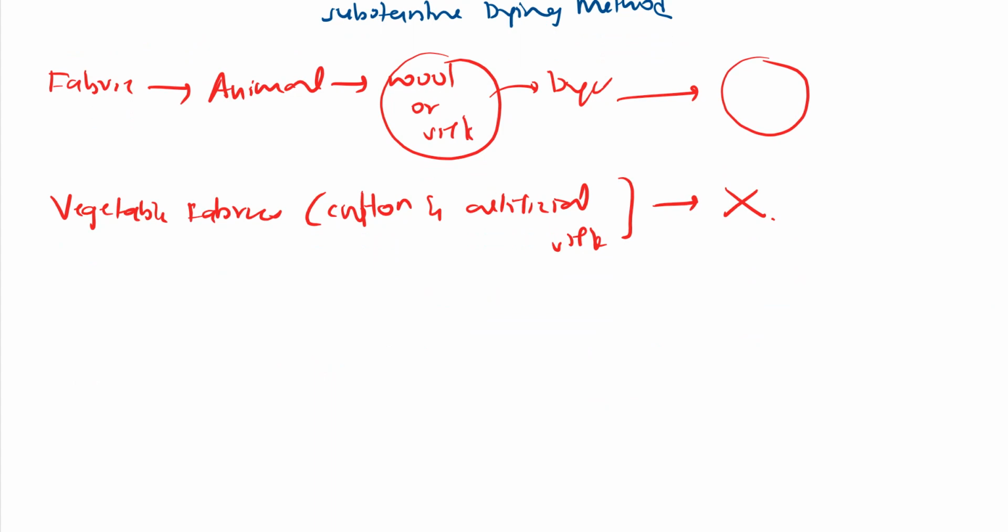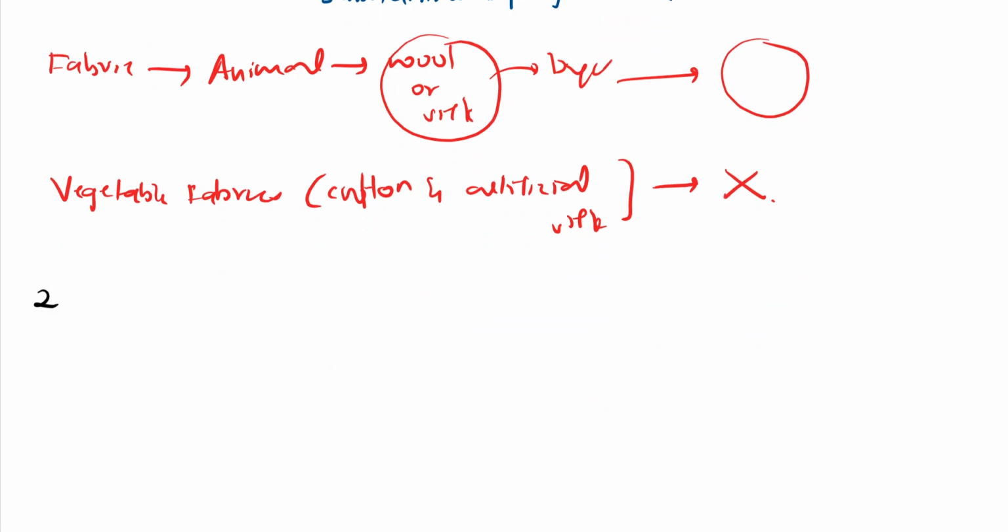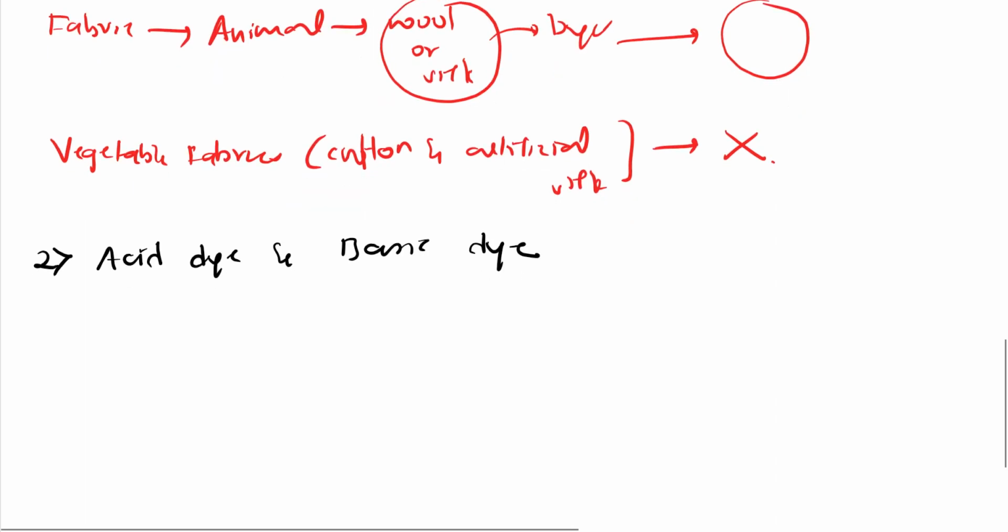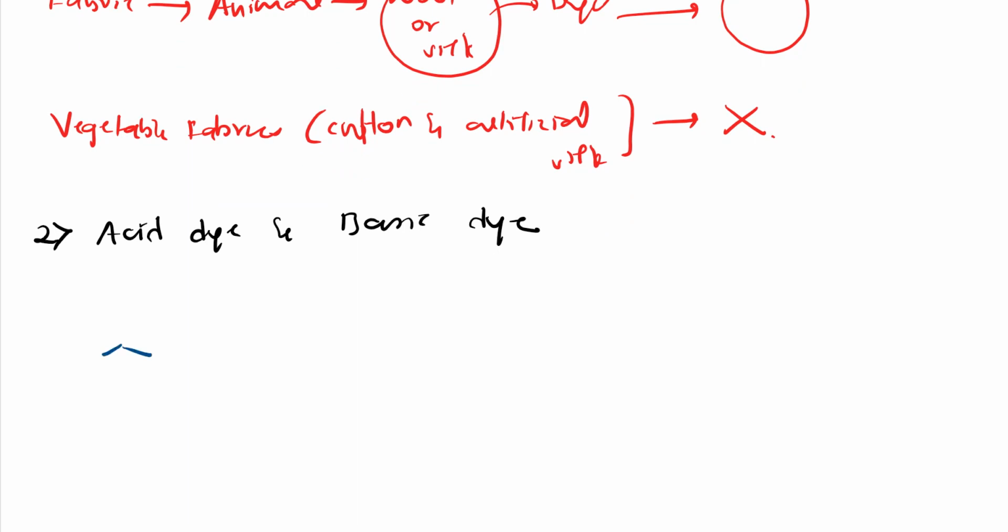And the next process: I have explained the acidic dye, acid dye we can call it, and the basic dye. This is also very simple. I will give you an example which I have talked about above. This is picric acid. Picric acid contains a phenol group and NO2 groups, three NO2 groups at the 2, 4, 6 positions.